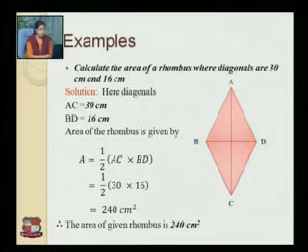Now an example based on it: calculate the area of a rhombus whose diagonals are 30 cm and 16 cm. So AC and BD are the diagonals in the given figure. AC is 30 cm, BD is 16 cm. Now we know that the area of a rhombus is given by A equals 1 by 2 AC into BD, that is equal to 1 by 2 into 30 into 16, which equals 240 square centimeters. Therefore the area of the given rhombus is 240 square centimeters.